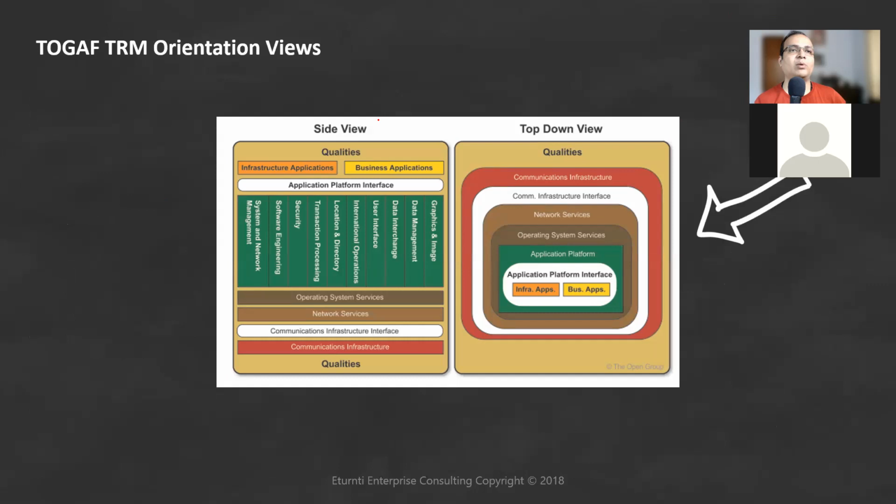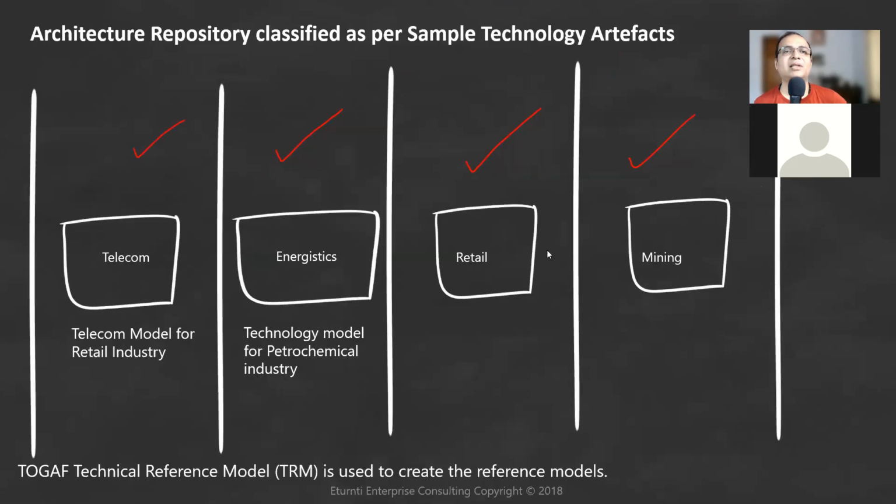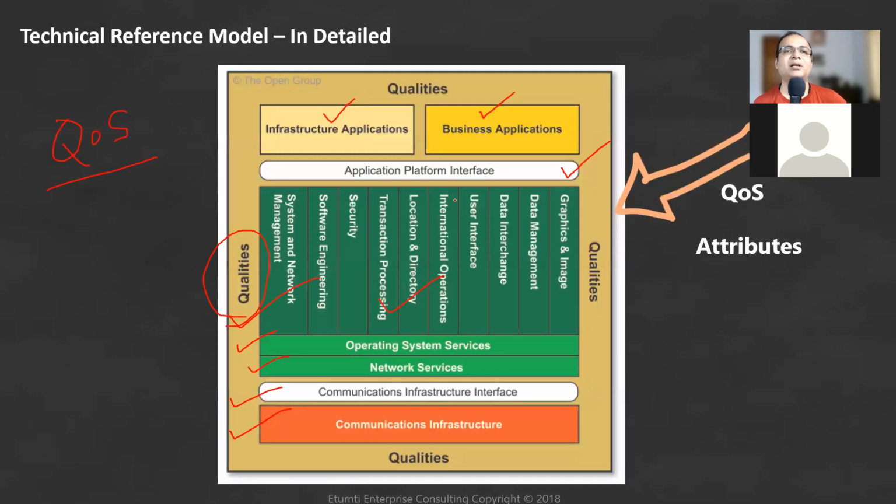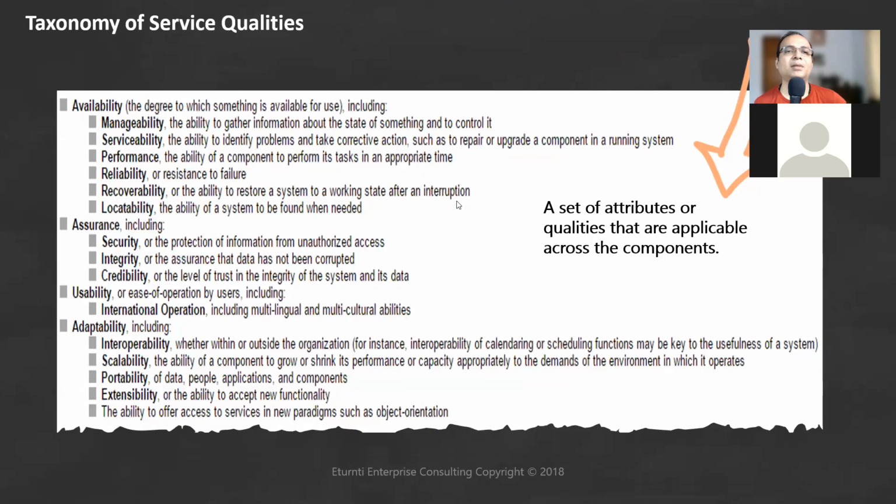Basically, if you slice the TRM like an onion, the side view will look like this and the top view will look like this. Is that clear? There is an application which runs on a platform. The platform has operating system, network, services, devices. This is what we saw, right? This picture is three-dimensional. If you slice it from the side and the top, this is what you get to see. So much is clear, no? This is the same picture.